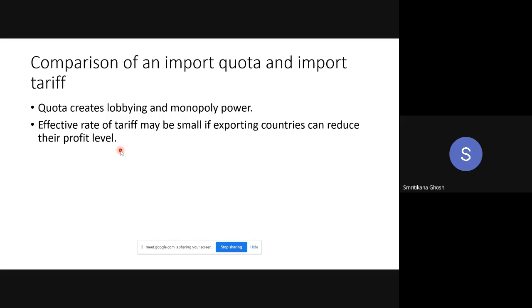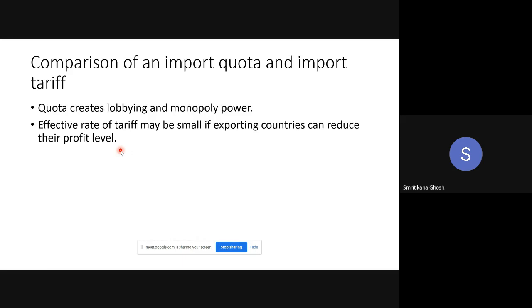So what does tariff mean? Tariff means you are increasing the price, right? So the ultimate increase in price through tariff is lesser because the exporting country has already reduced the price through their own policy of reducing their profit level. If that is happening, then the effective rate of tariff is very small. So this is the problem from the tariff imposition.